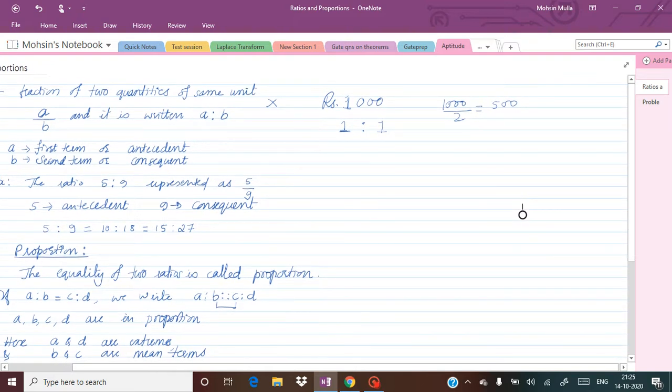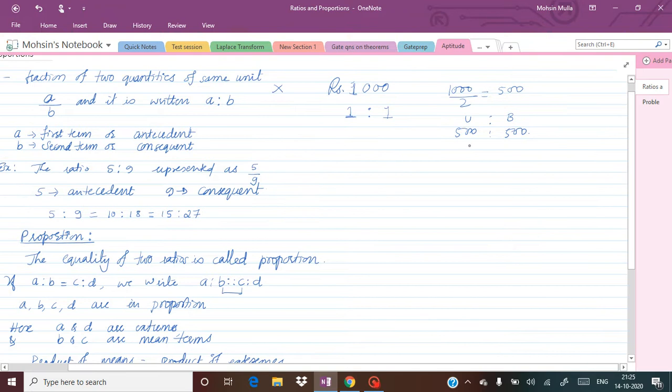Now this 500 is given to you and also to your brother or sister. So you is to brother: 500 and 500. So now this 1,000 is divided between you and your brother as 500 and 500. When you cancel the common term, it becomes 1 is to 1. So this is called the ratio.